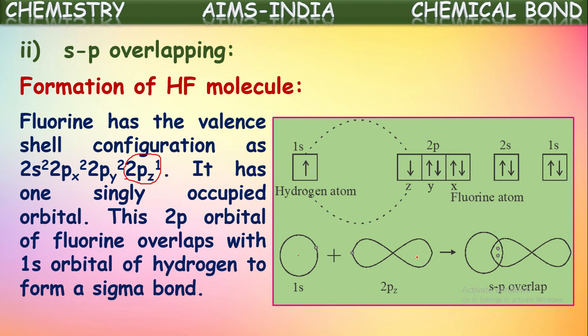This is the 2pz orbital of fluorine, which has a single electron. When these two approach each other, the s orbital of hydrogen overlaps with the 2pz orbital of fluorine, and hence they share the pair of electrons mutually between them. And hence a covalent bond is formed, which is called a sigma bond by s-p overlapping.